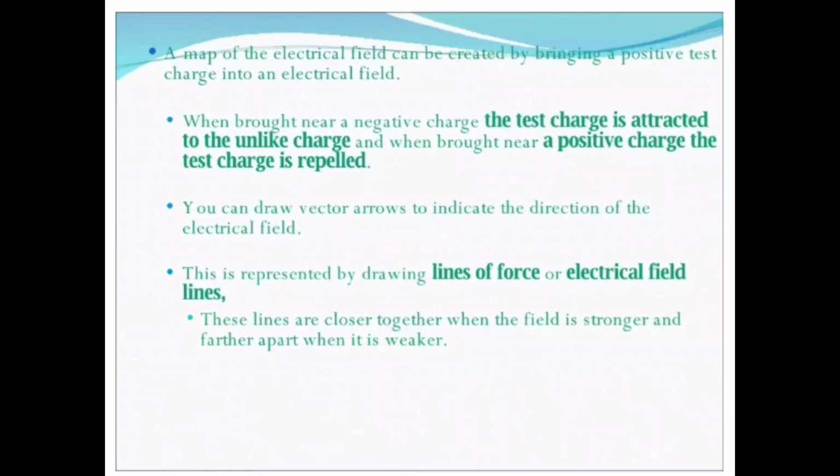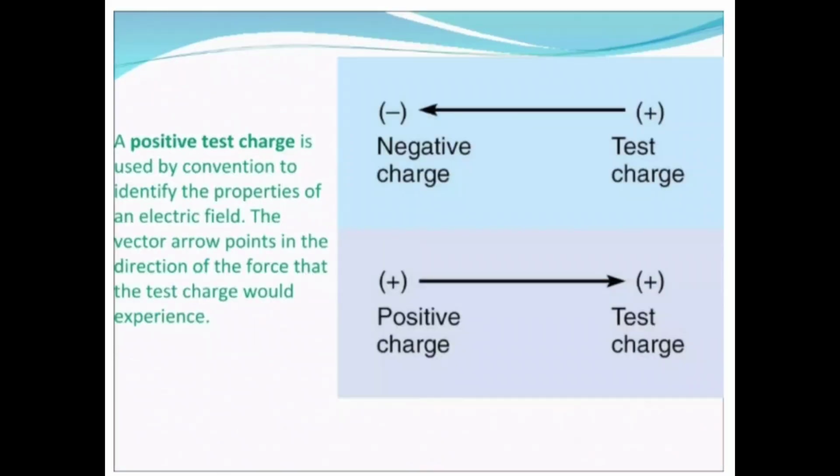When brought near a negative charge, the test charge is attracted to the unlike charge, and when brought near a positive charge, the test charge is repelled. You can draw vector arrows to indicate the direction of the electrical field. This is represented by drawing lines of force or electrical field.